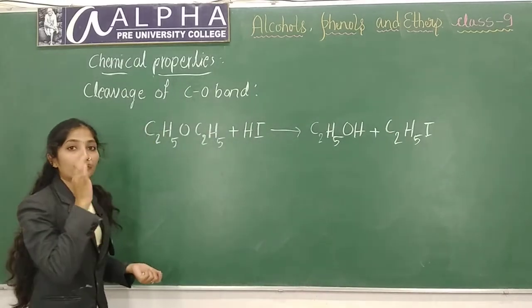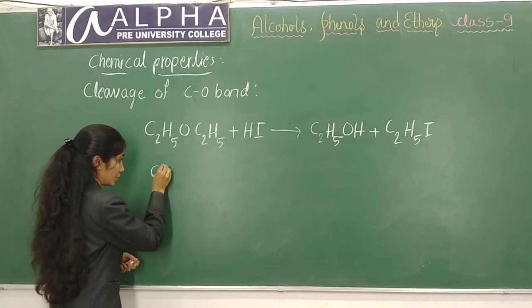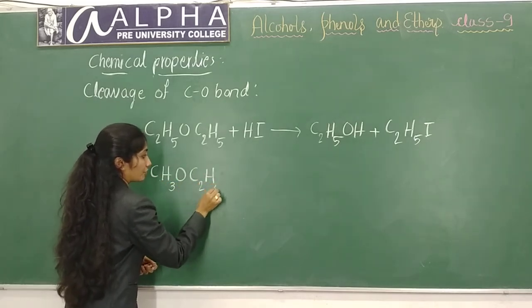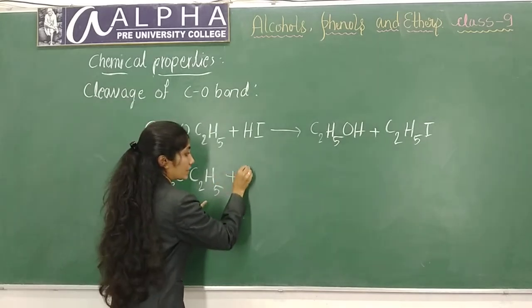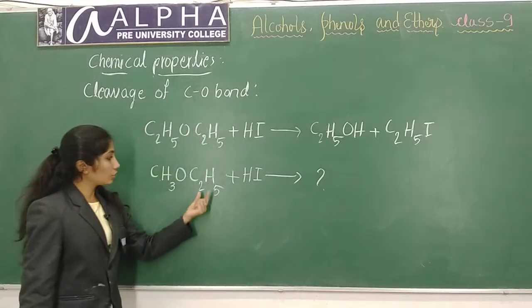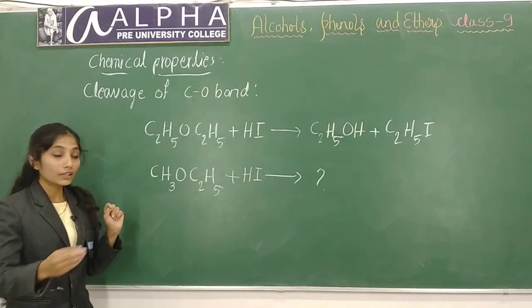But if you take unsymmetrical ethers, for example ethyl methyl ether, CH3OC2H5, and treat this with hydrogen iodide, what will be the product? To which group will hydrogen attach and to which group will iodine attack?